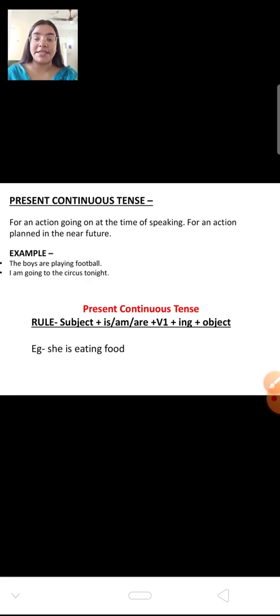Like I am eating food. She is eating food. Eat is the first form of the verb. We have added ing to it, and at last we have added the object. This becomes your present continuous tense. Hope you understand this.